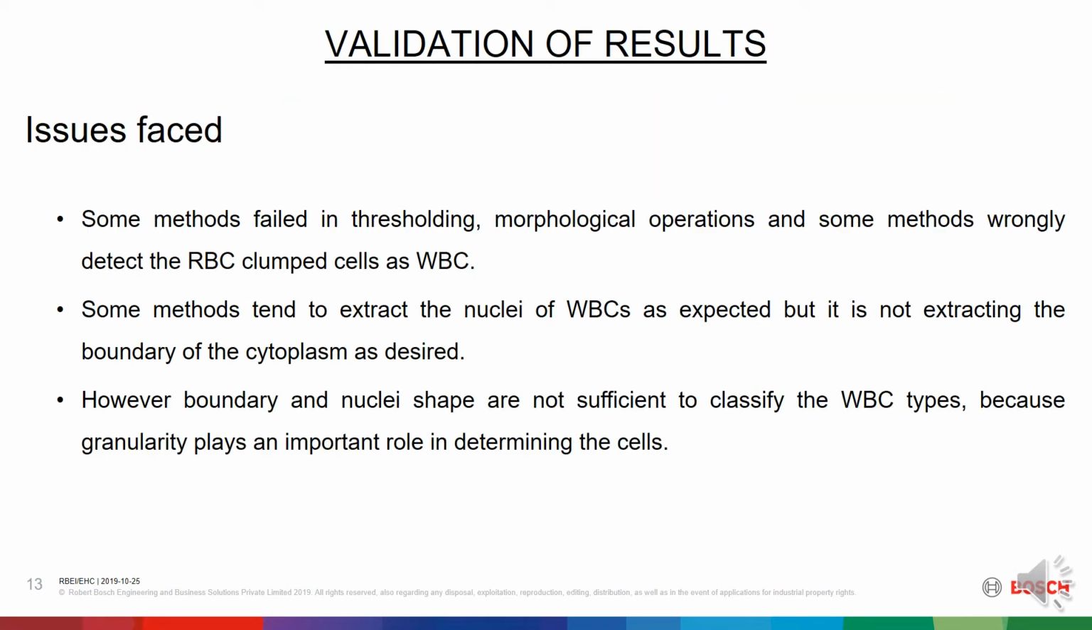Validation of results: issues faced as a result of the machine learning algorithm. Some methods failed in thresholding and morphological operations, and some methods wrongly detect the RBC clumped cells as WBC. Some methods tend to extract the nuclei of WBCs as expected, but are not extracting the boundary of the cytoplasm as desired. However, boundary and nuclear shape are not sufficient to classify the WBC types because granularity plays an important role in determining the cells.